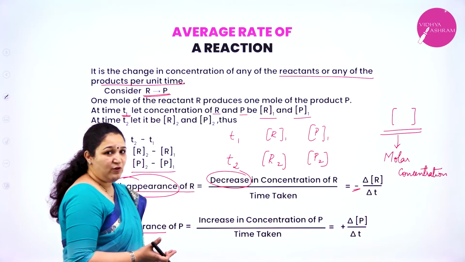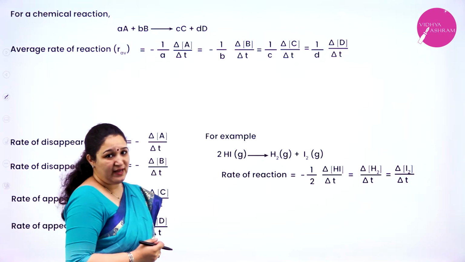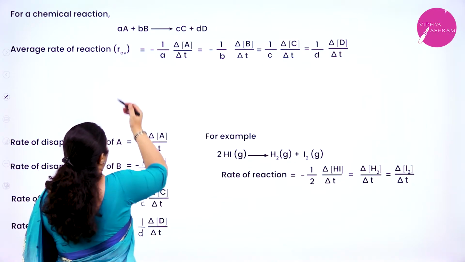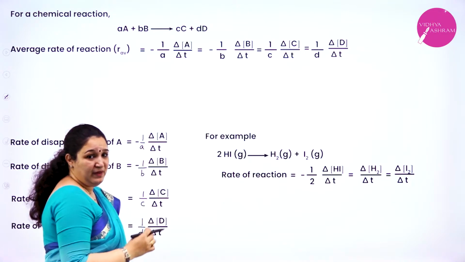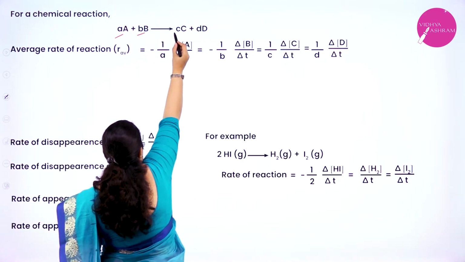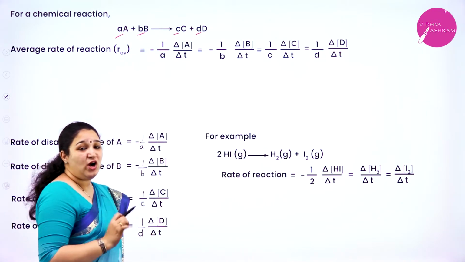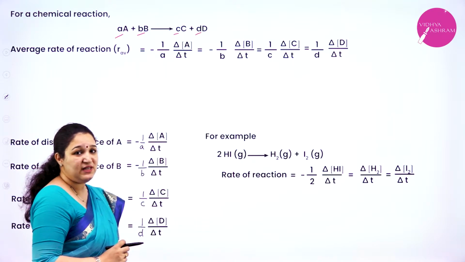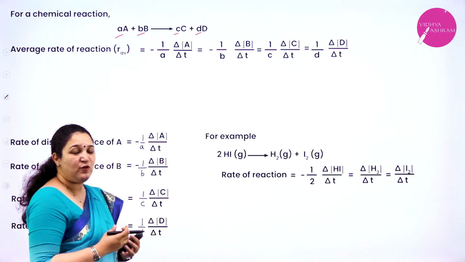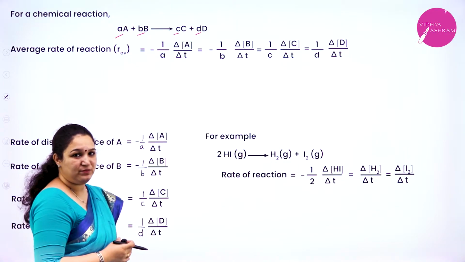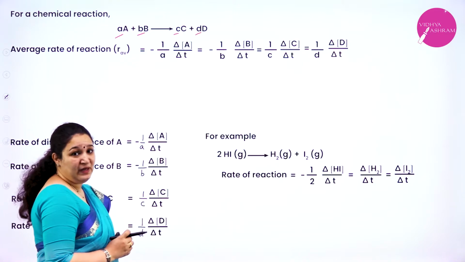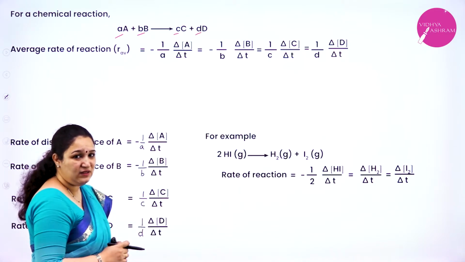To make it still clearer for you all, I shall explain with this reaction also. For a chemical reaction, for example, here we have aA plus bB giving cC plus dD. Here small letters a, b, c, d are stoichiometric coefficients. What is it? Stoichiometric coefficient. That means it is the numbers which we use for balancing a chemical equation. Okay. Then what are the reactants? A and B are reactants, C and D are the products.